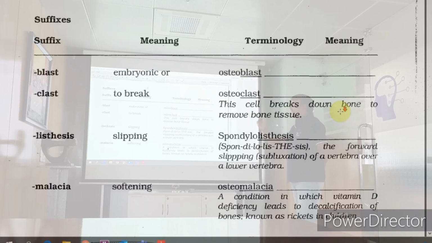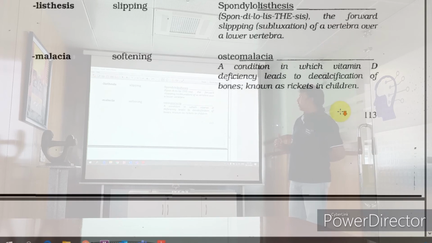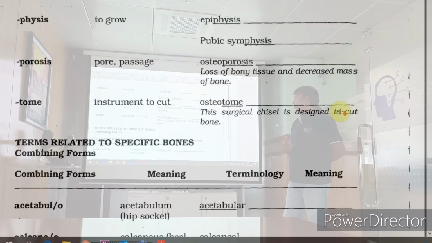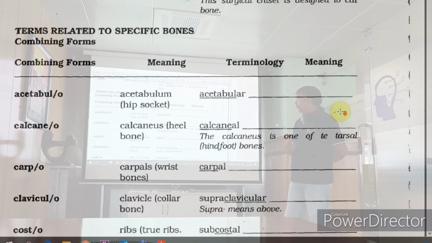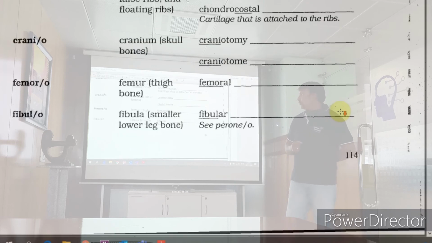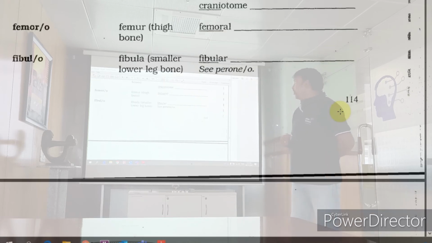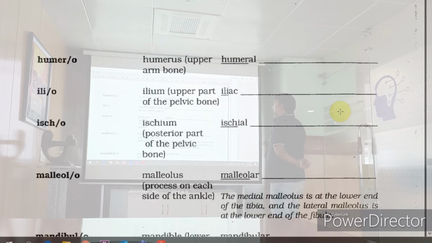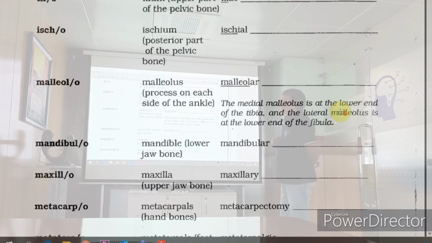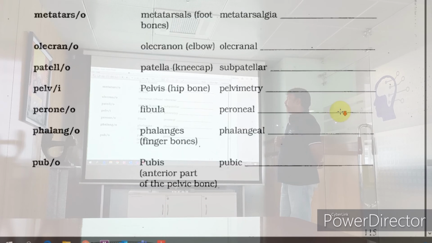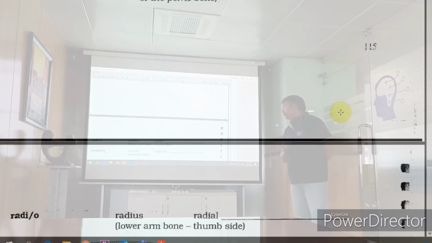I'm trying to see any other words which I have missed out. Epiphysis, osteotome, an instrument to cut the bone, is known as that. Craniotomy. Craniotomy is done. Metacarpals, olecranon, pelvic femurs. Done. These combining forms are your responsibility.